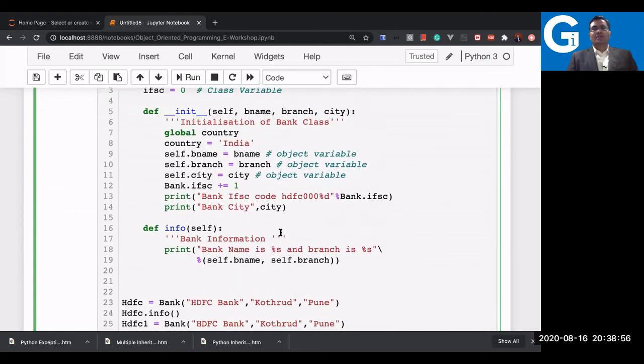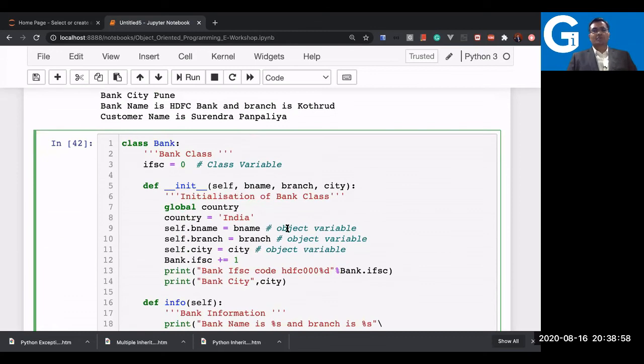Now about the inheritance part, we have overriding also. So we did inheritance, but then we need to understand the concept called polymorphism. So we are going to understand polymorphism now. Polymorphism, as the name indicates, means many forms. So you have one method with many forms. In other languages like Java and C++, there are two things: one is overriding and the other is overloading. In Python, what works is overriding and not overloading.